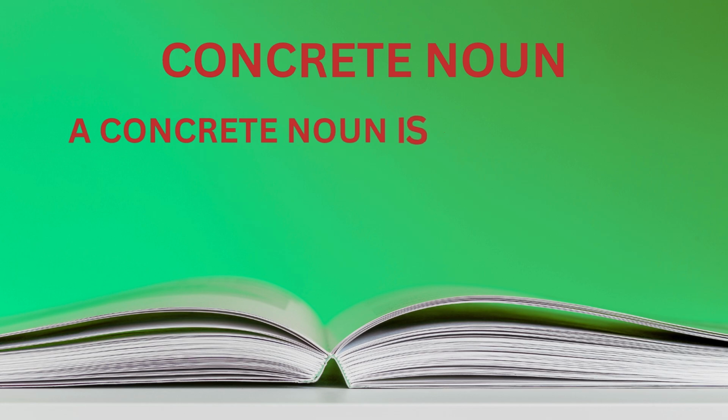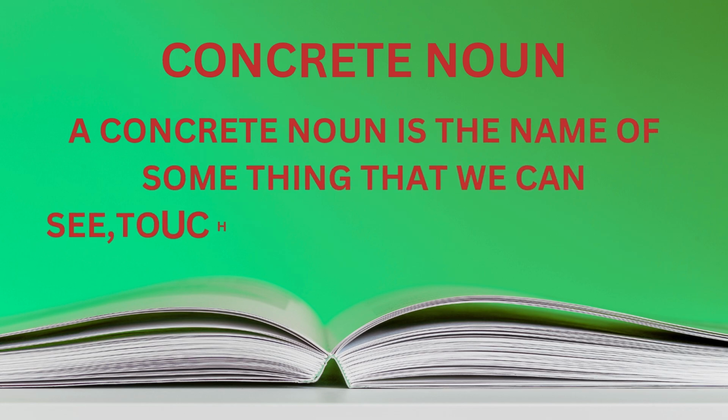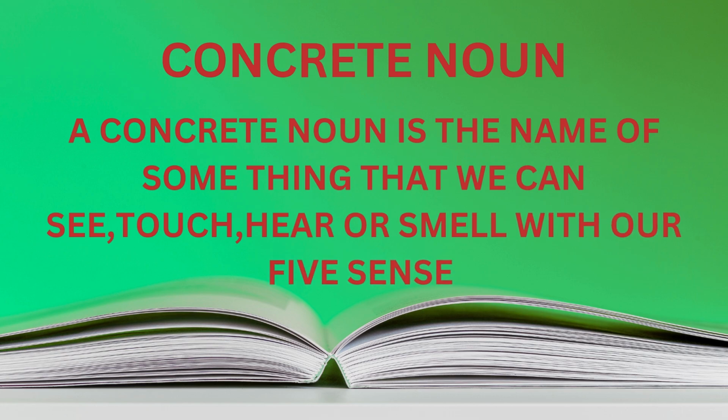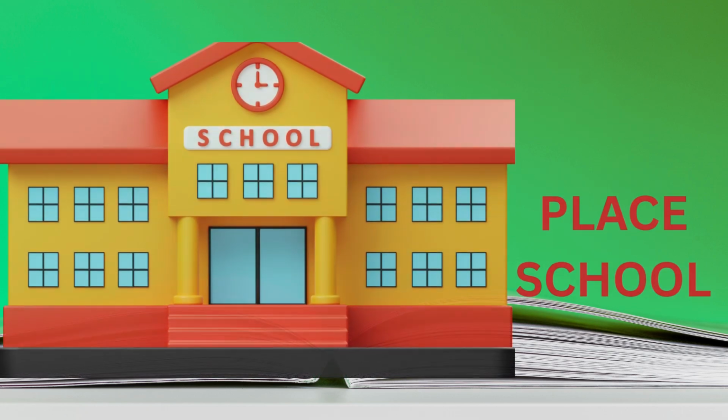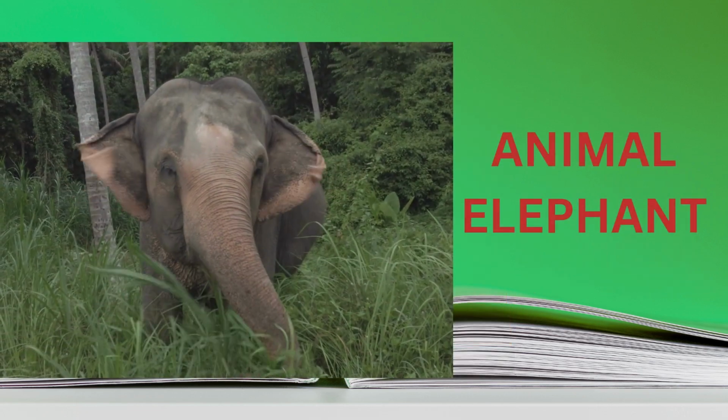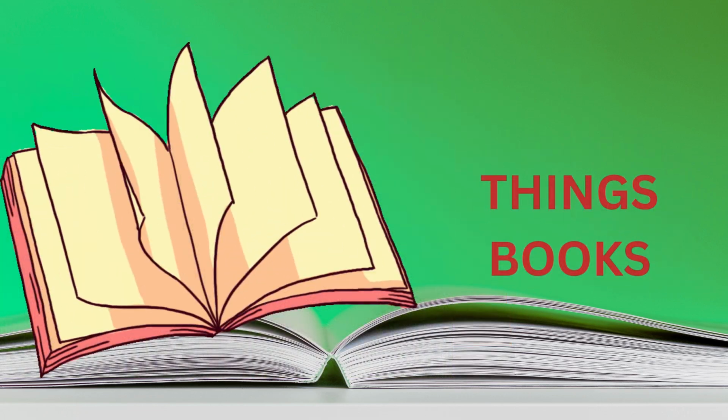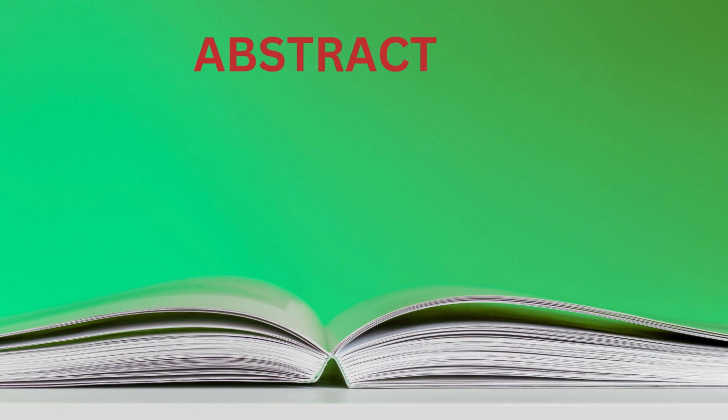Concrete noun. A concrete noun is the name of something that we can see, touch, hear, or smell with our five senses. Person, example teacher. Place, example school. Animal, example elephant. Things, example books.